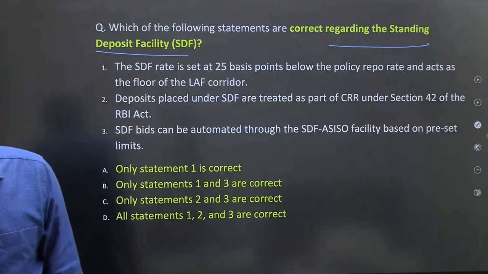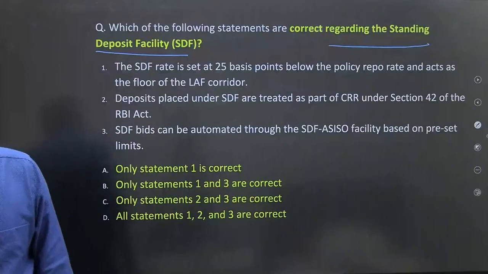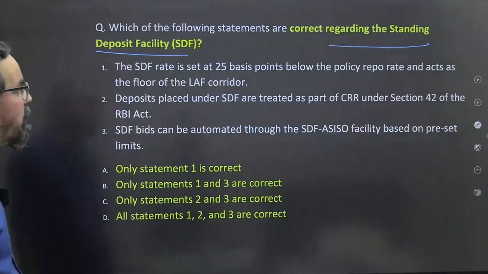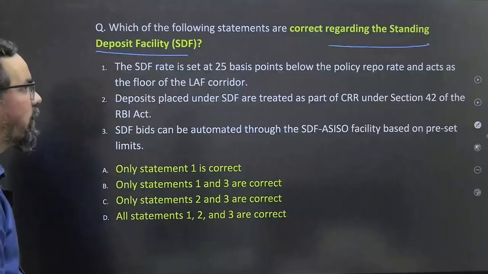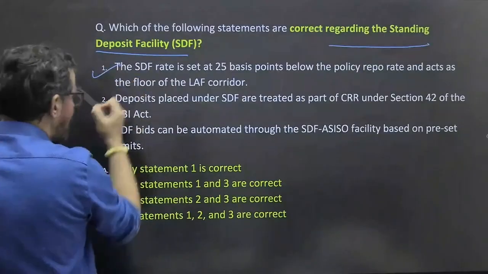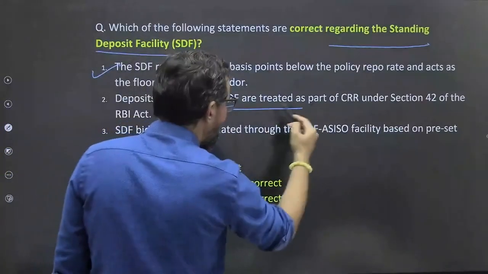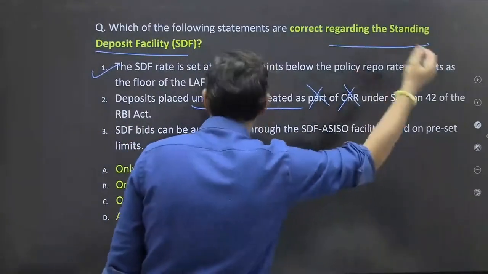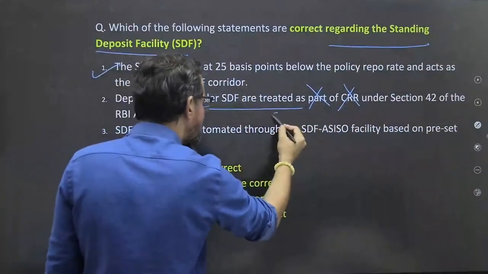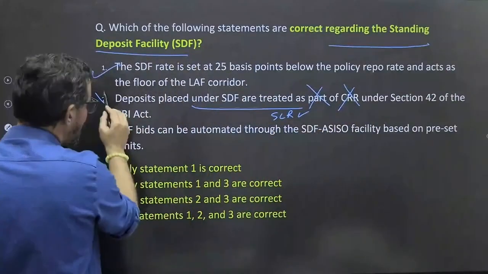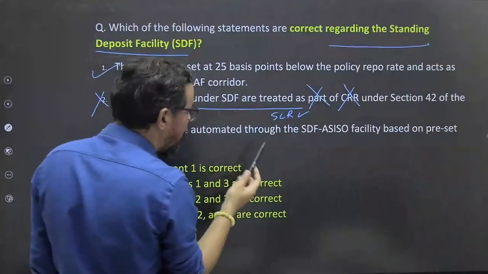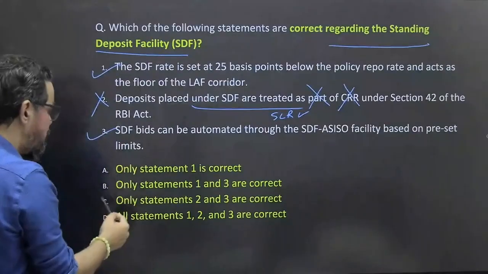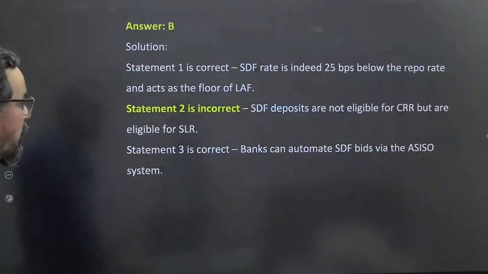ठीक है. सो क्या होगा करेक्ट आंसर? So SDF rate is set at 25 basis point below the policy rate. 5.5, हाँ 25 बिल्कुल सही है. ठीक है. Deposits placed under SDF are not part of CRR, but they are part of SLR. ठीक है. SDF bid can be automated through the SDF facility based on the preset limits, आपका 1 in 3. 1 in 3 means option B should be the right answer for this particular one.